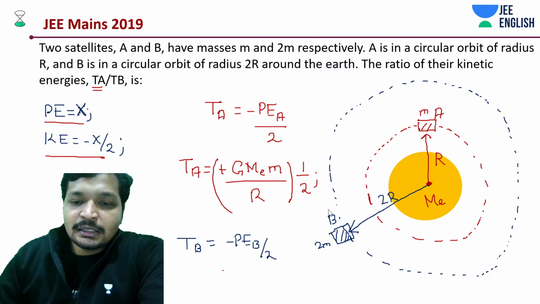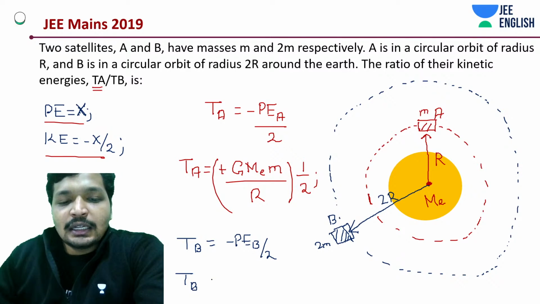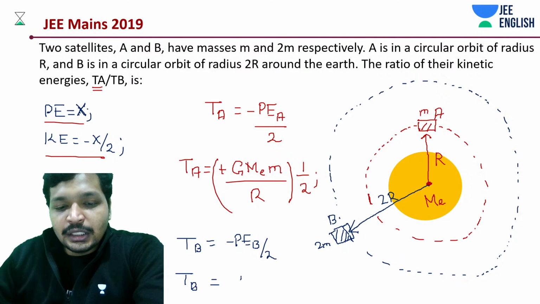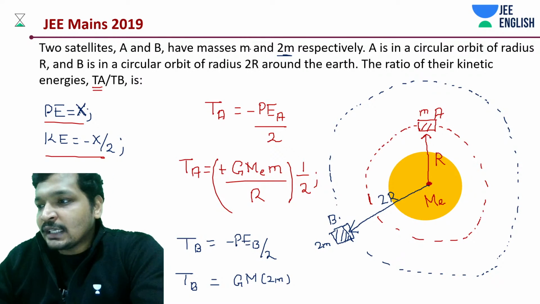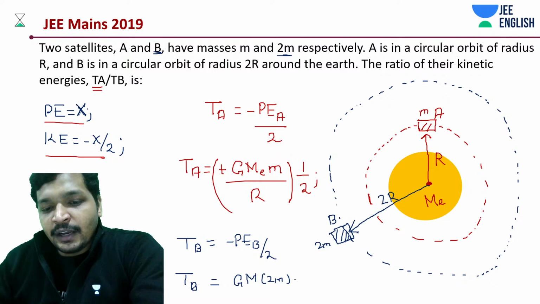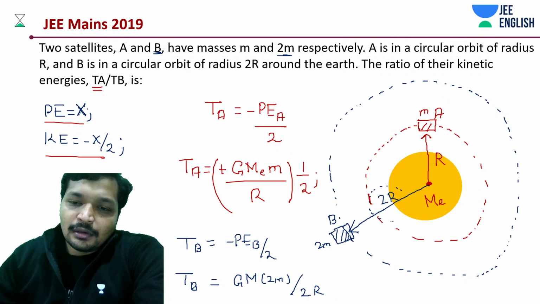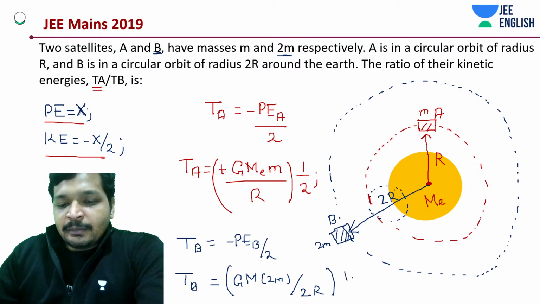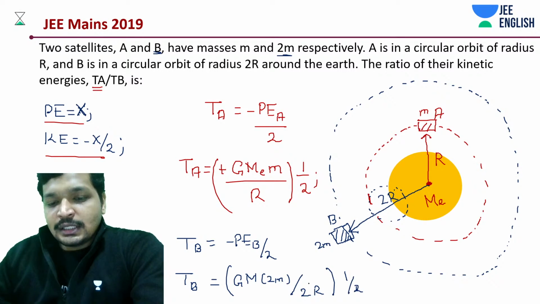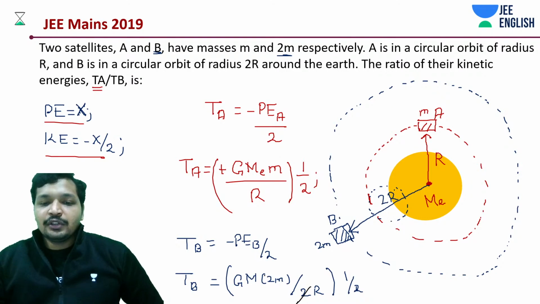Kinetic energy, from the logic, is not going to be negative, and in this case as well, it's going to be G into M into 2m, which is the given mass of satellite B, divided by 2r. That's it. So negative negative positive divided by 2 again, but if you have noticed it, this thing is going to be cancelled out.